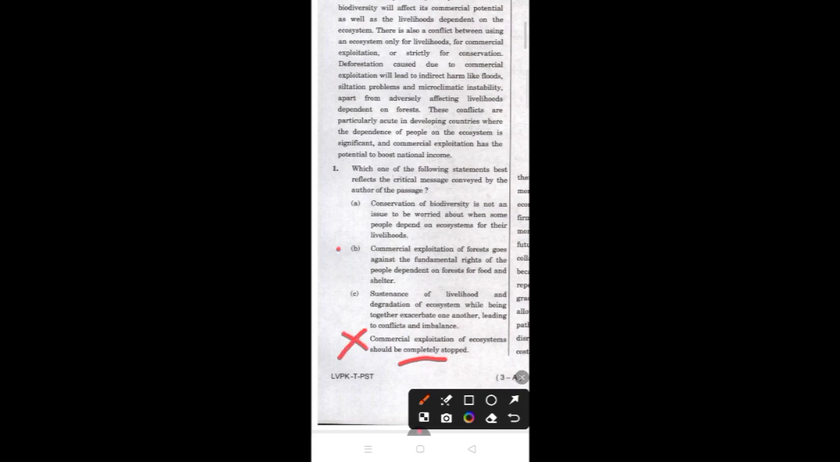So by eliminating C, B and A, we can come to the correct or best answer, that is sustenance of livelihood and degradation of ecosystem while being together exacerbate one another, leading to conflicts and imbalance. So this is the critical message which the author wants to convey through the passage.